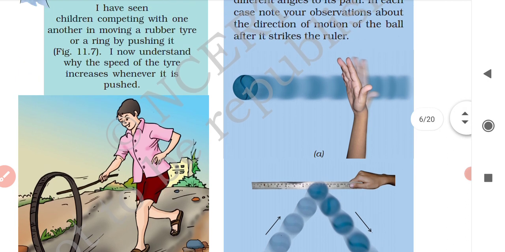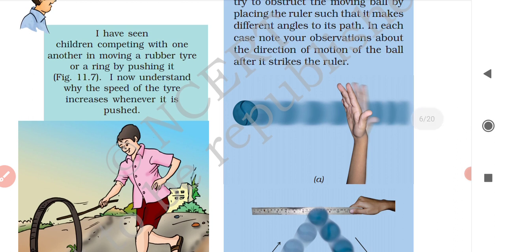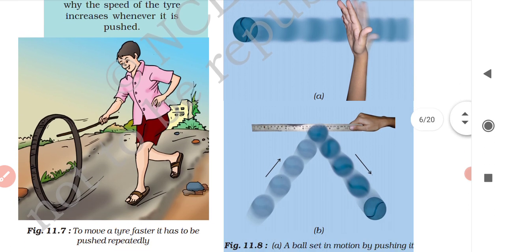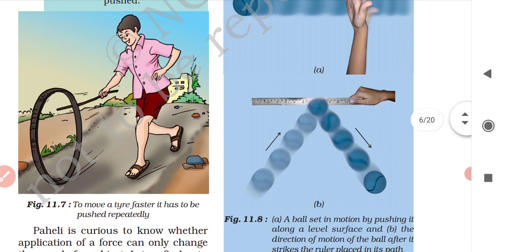So what he is saying is that I now understand why the speed of the tire increases whenever it is pushed. Because the tire is already in motion and we are applying force on the tire to move it faster. So to move the tire faster, it has to be pushed repeatedly. Clear?